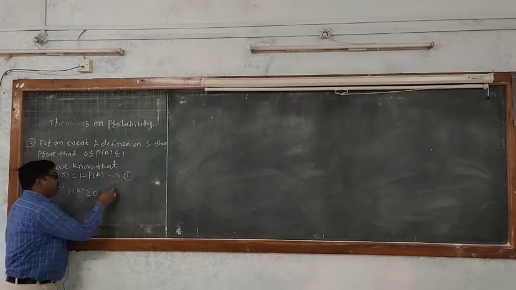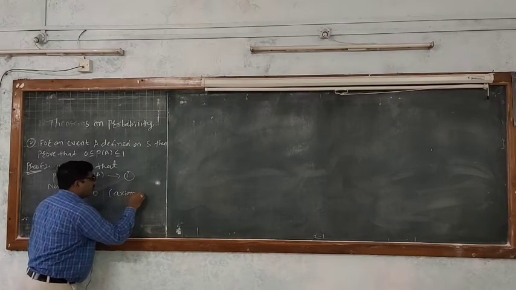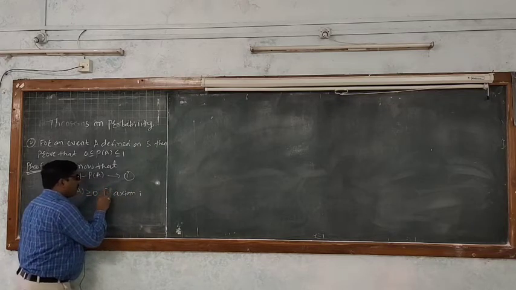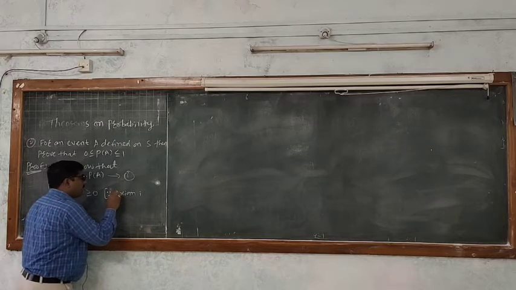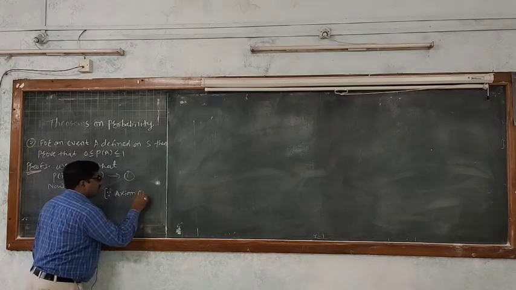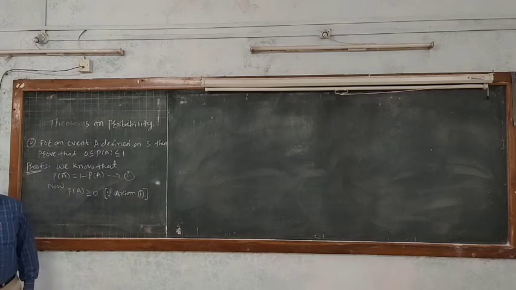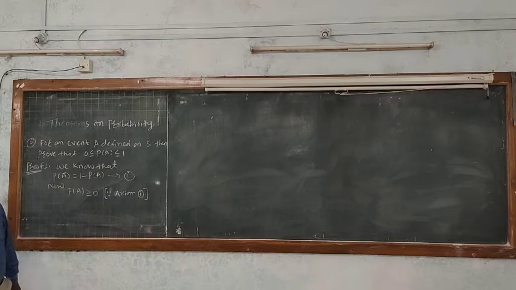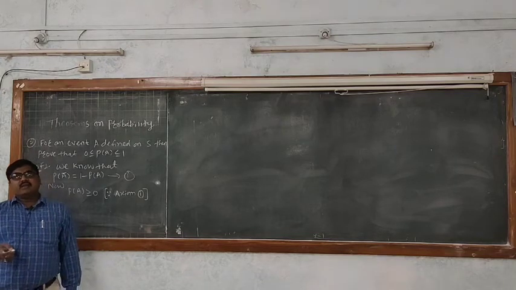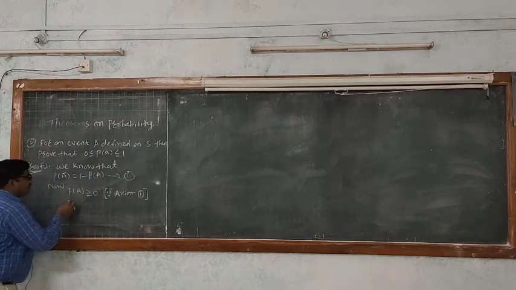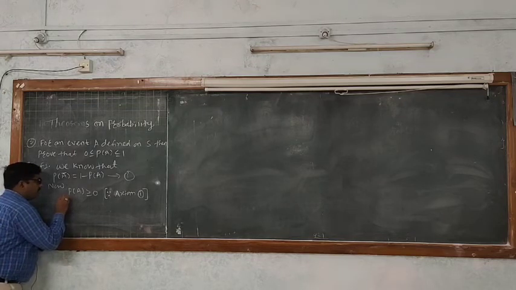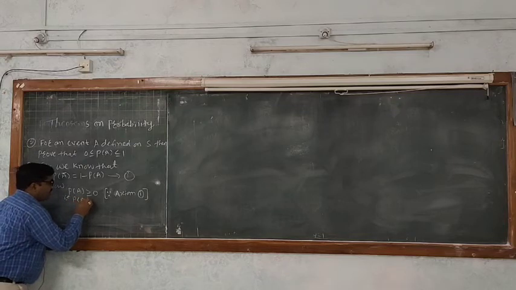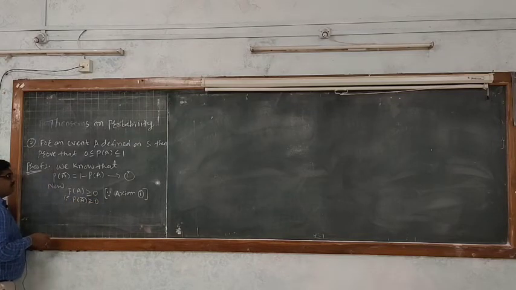This comes from axiom number first. So P of A bar is greater than equal to 0.